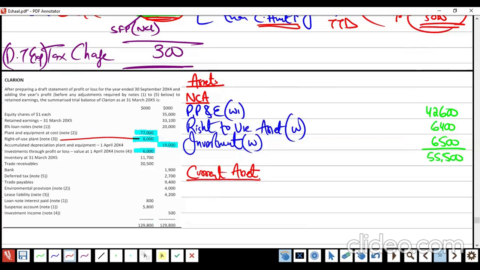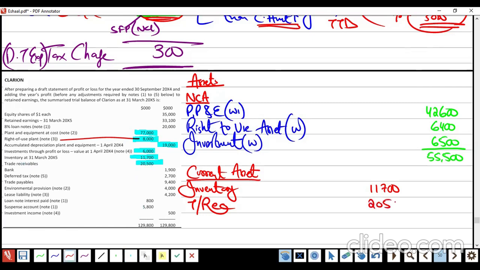Then current assets. Remember one thing, the sequence of current assets is very important. Closing inventory will be at top, then current receivables, then bank, and then cash. Inventory, receivable, bank, cash, and then at last assets held for sale if IFRS 5 is there. Inventory, there is no note mentioned, so inventory will be the same. Trade receivable, no adjustment of the receivable in the question, so receivable will be taken as it is, free marks.